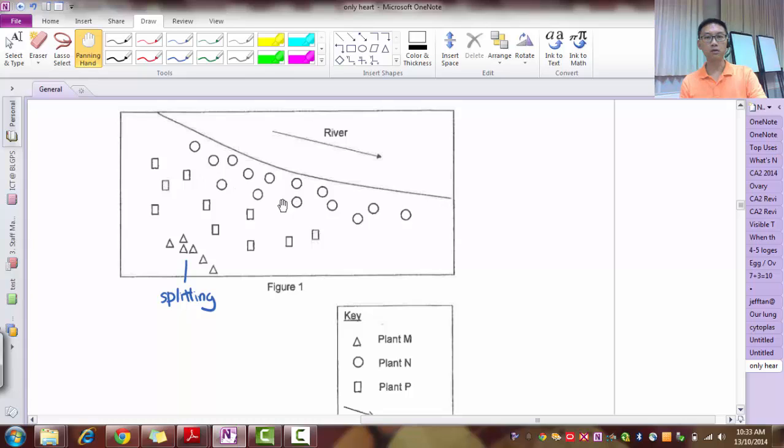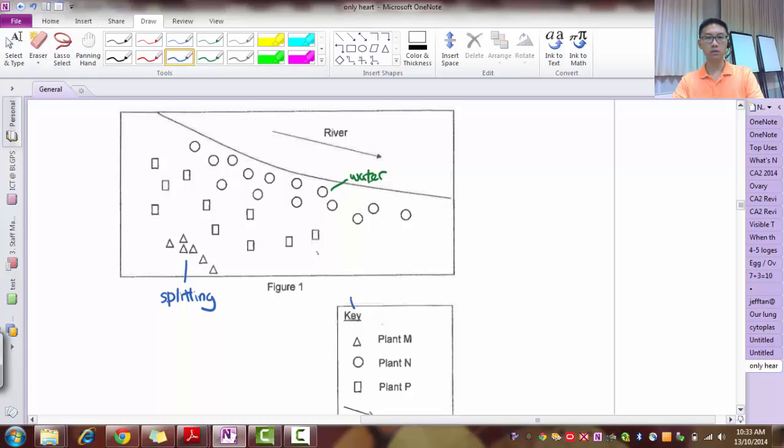Let's look at this circle. The circle is N, along the river. Along the river will be dispersed by water. Very good. And here, it's in one direction. How do you think it's dispersed? It's either by wind or by animals. Either one could be, so we are not too sure yet.